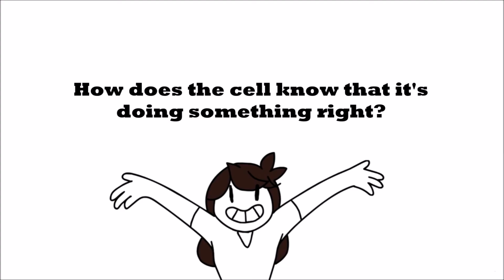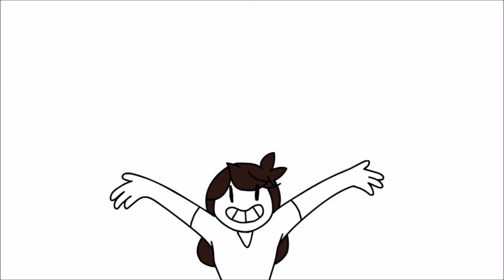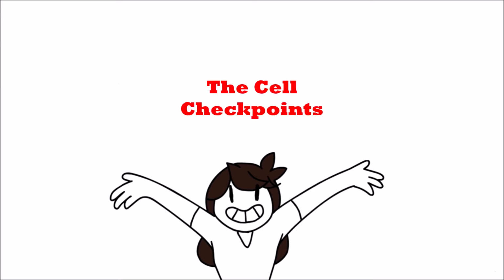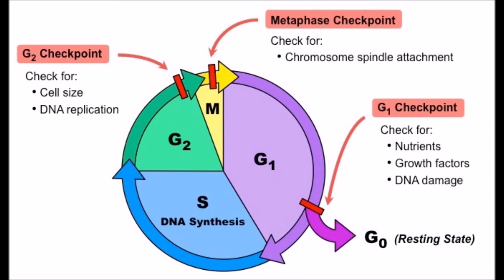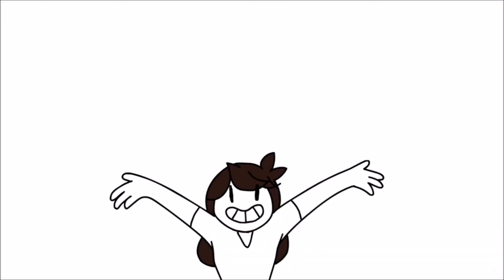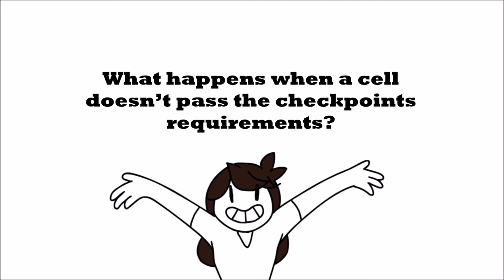How does the cell know that it's doing something right? This is due to the existence of the cell checkpoints. This is a part of the process where the cell checks for any abnormalities or irregularities in its structural or genetic makeup. The last question is, what happens when a cell doesn't pass the checkpoint requirements?